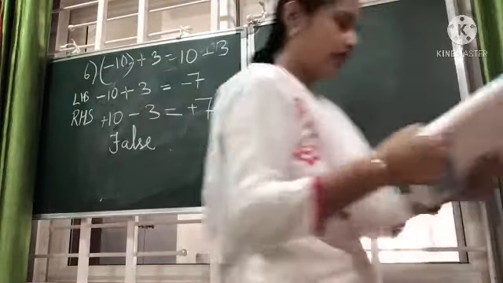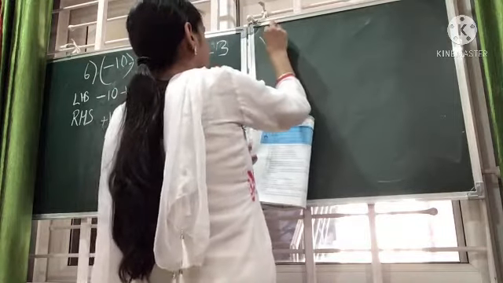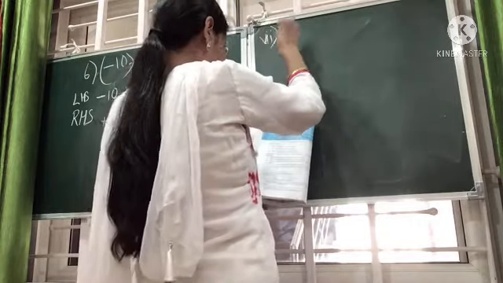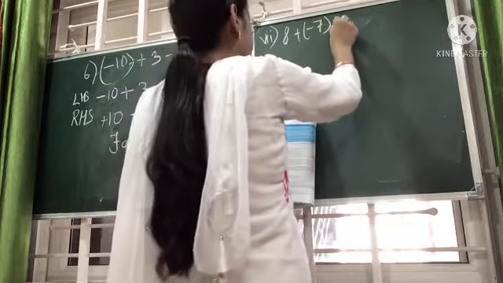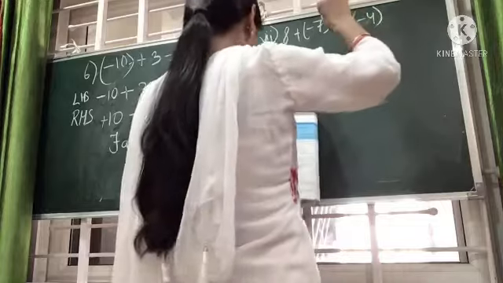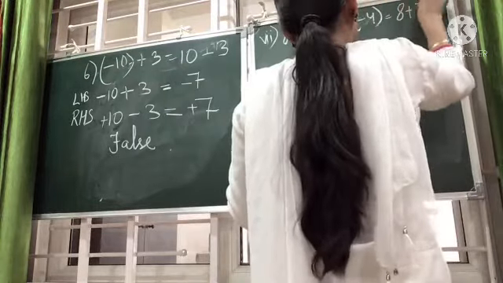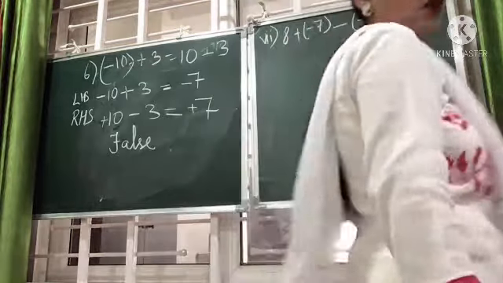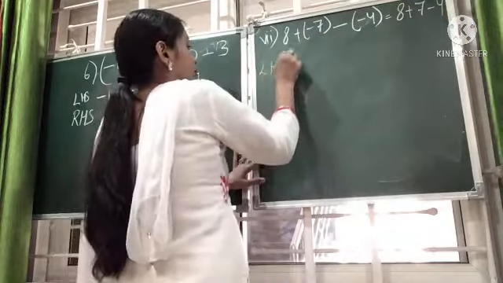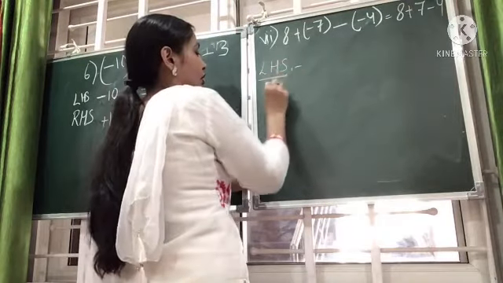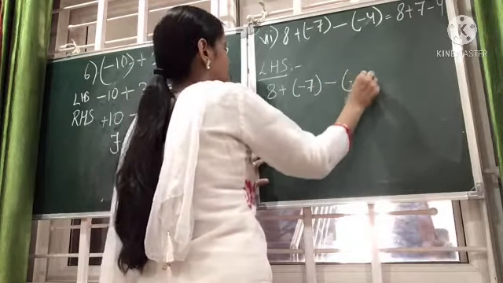Going to the next one, that is the 7th one. Starting with the LHS: 8 plus minus 7 minus 4.